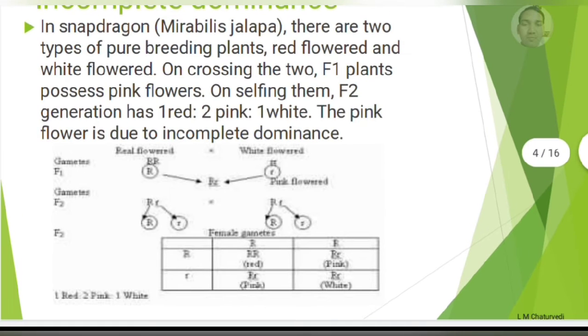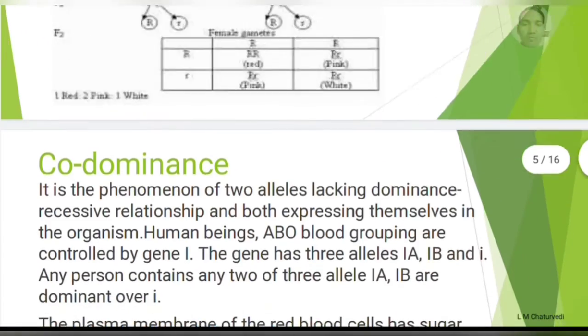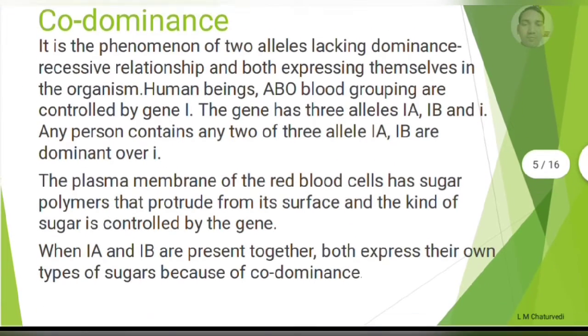It means the genotype ratio is 1 is to 2 is to 1 and the phenotype ratio is also 1 is to 2 is to 1. Why is the phenotype different from Mendel's? Because of incomplete dominance. We have found neither red dominant nor white dominant. When both genes are found, small r and capital R, they can express the blending of character or traits. So in such a way, it is a good example of incomplete dominance.